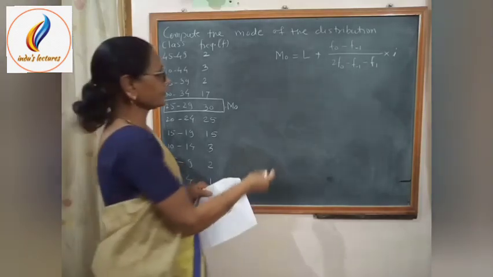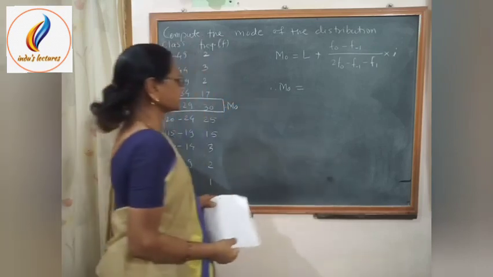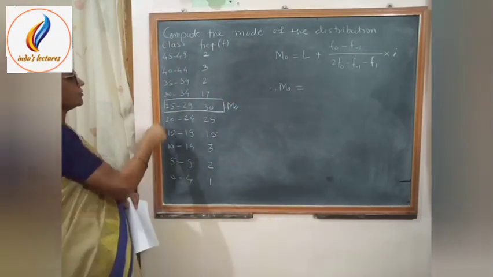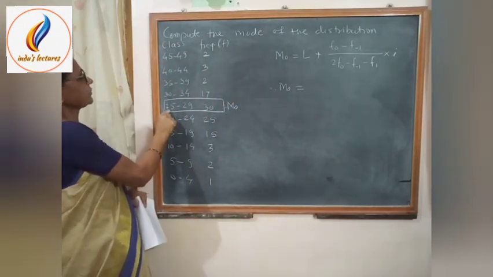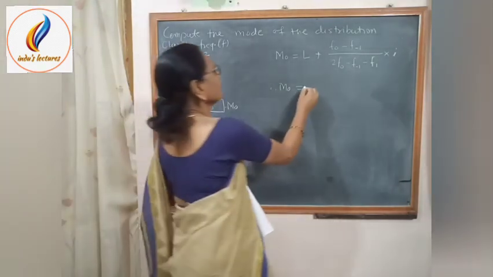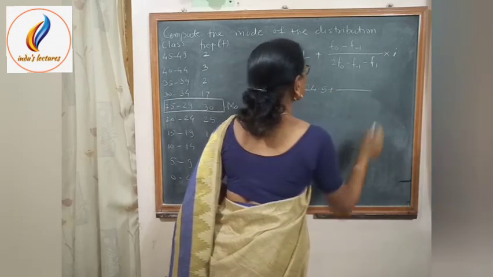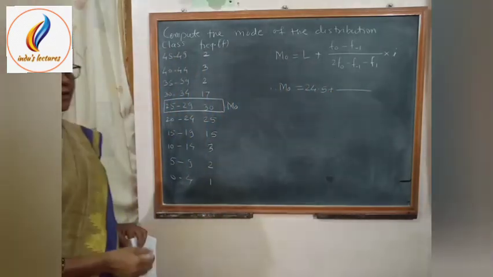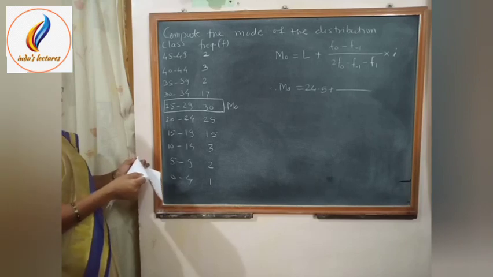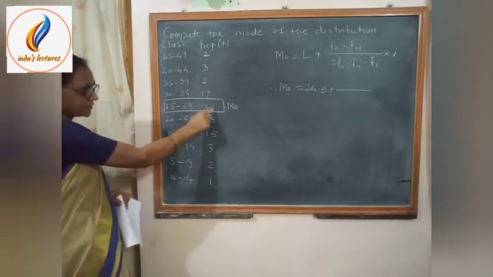So, if we consider the values, in this case our modal class is 25 to 29. So its lower limit is equal to 24.5 plus, now f0 is the frequency of the modal class. The modal class is 25 to 29 and its frequency is 30.